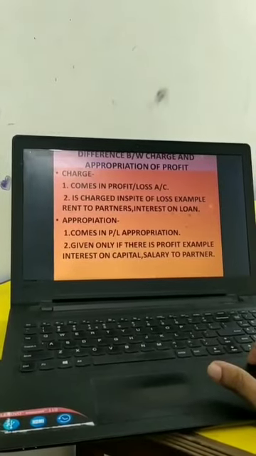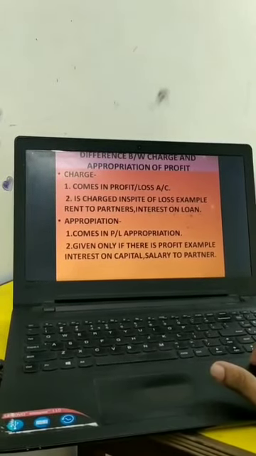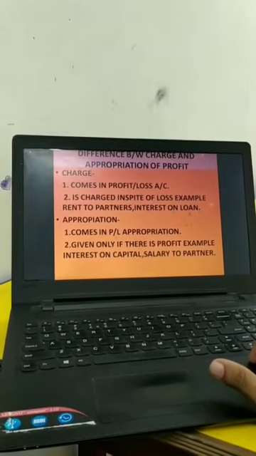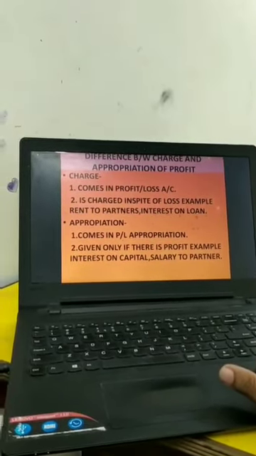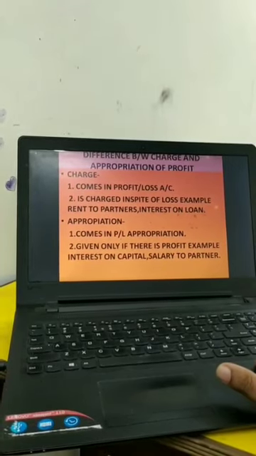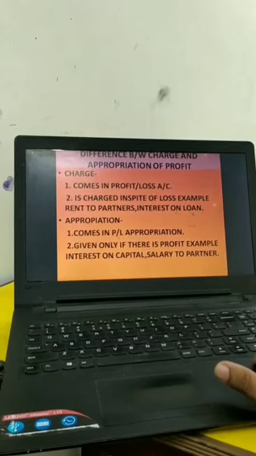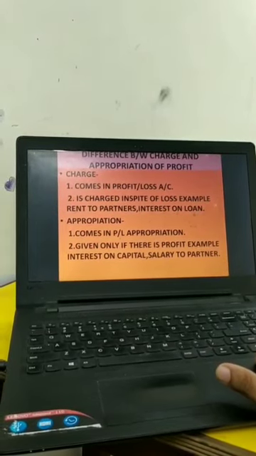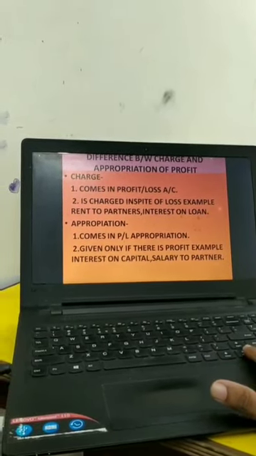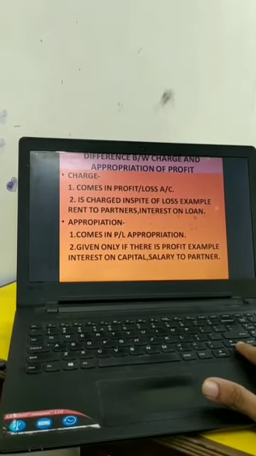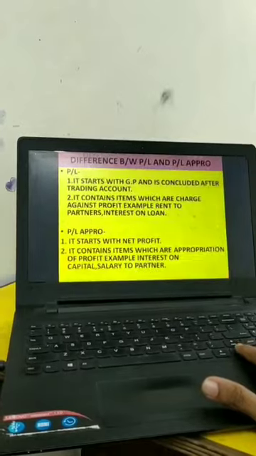Charge means whether the company makes profit or loss, charge will be made in spite of profit or loss, and charge comes in profit and loss account, whereas appropriation comes in PL appropriation account, and it is only given if there is profit. If there is no profit, no appropriations. No profit means no appropriation, students.